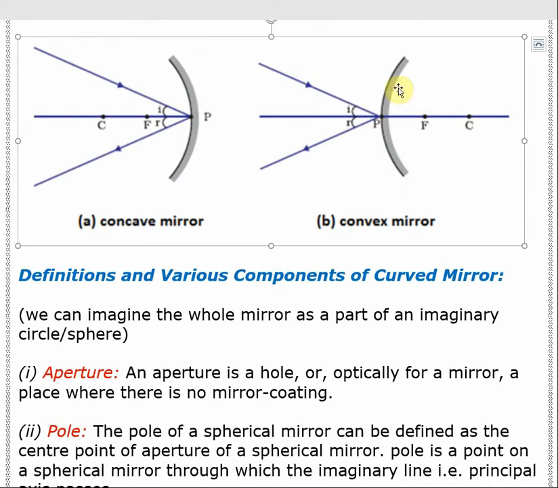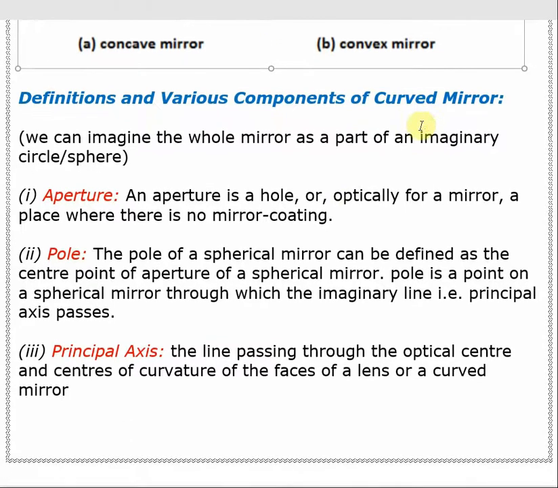Not only that, P is a point through which the imaginary principal axis passes. This horizontal line is called the principal axis, and it always passes through the pole. Pole is named as P here, and here also the pole is named as P.